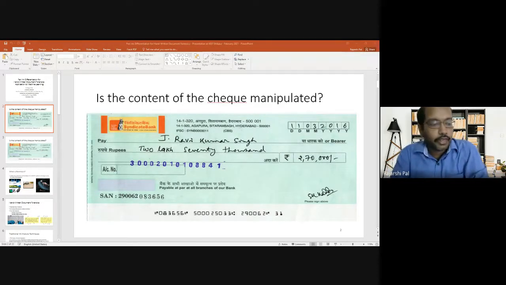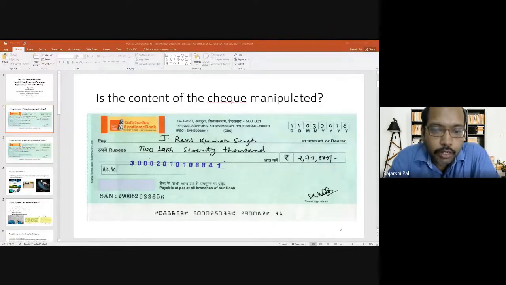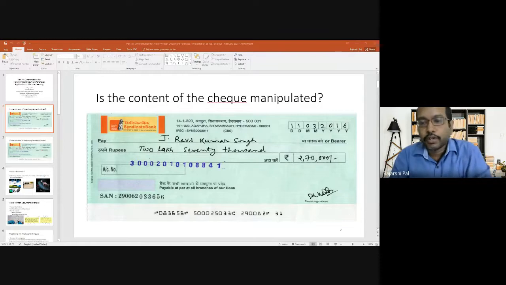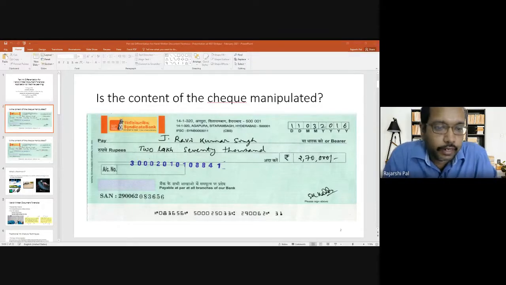I'm just trying to give you an introduction of the domain itself, because many of you may not be familiar with this particular domain, before going to what kind of machine learning based techniques are there and what we should look for. So this is a very rough categorization of different kinds of forensic analysis on handwritten documents; one or two more categories may be there.